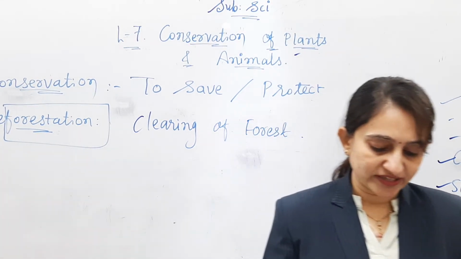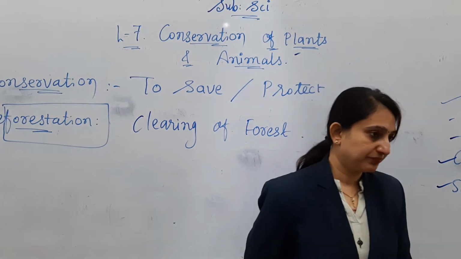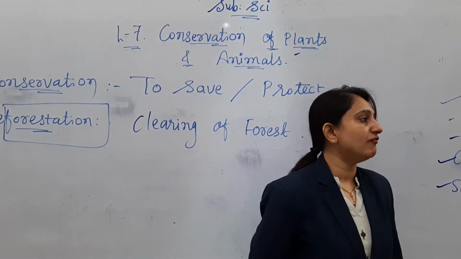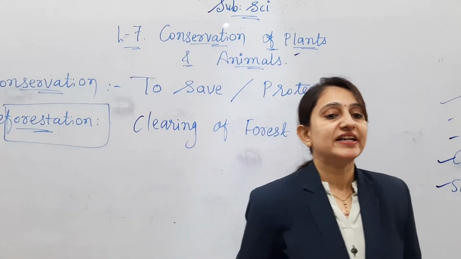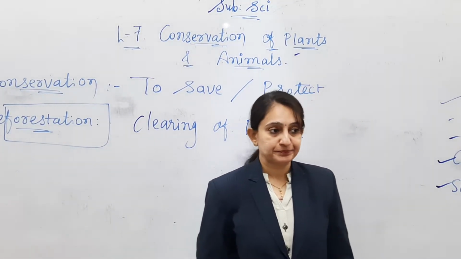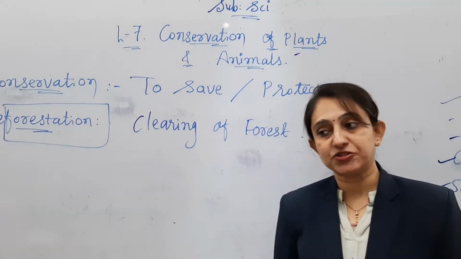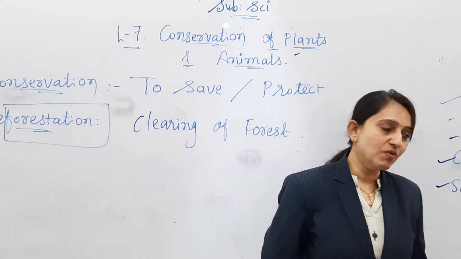Deforestation increases the temperature of the earth. Whatever the percentage of forests available in India or in the world, that is decreasing day by day, and it will cause an increase of temperature, and it will directly connect to global warming.